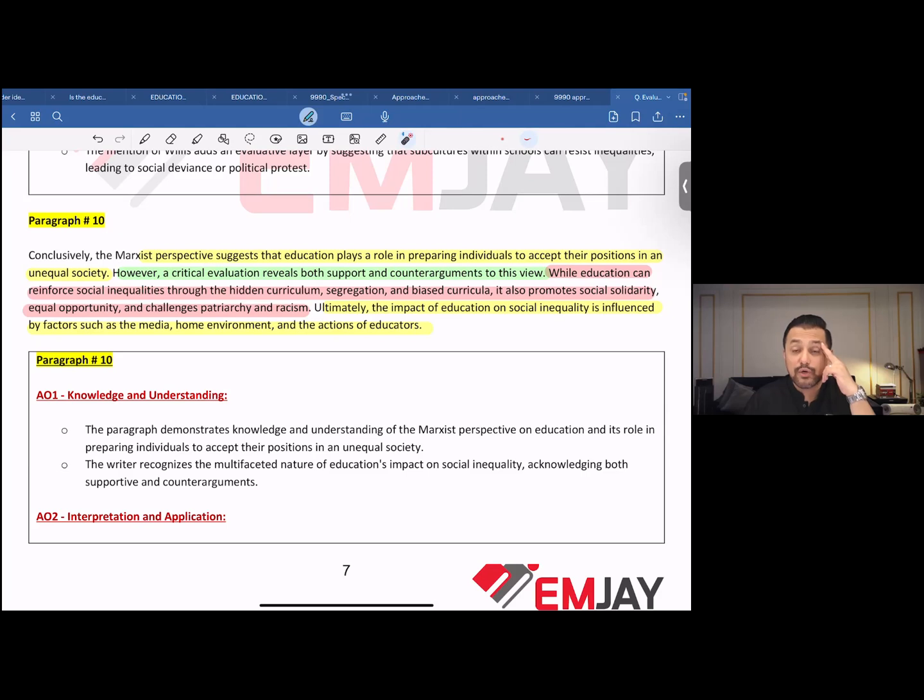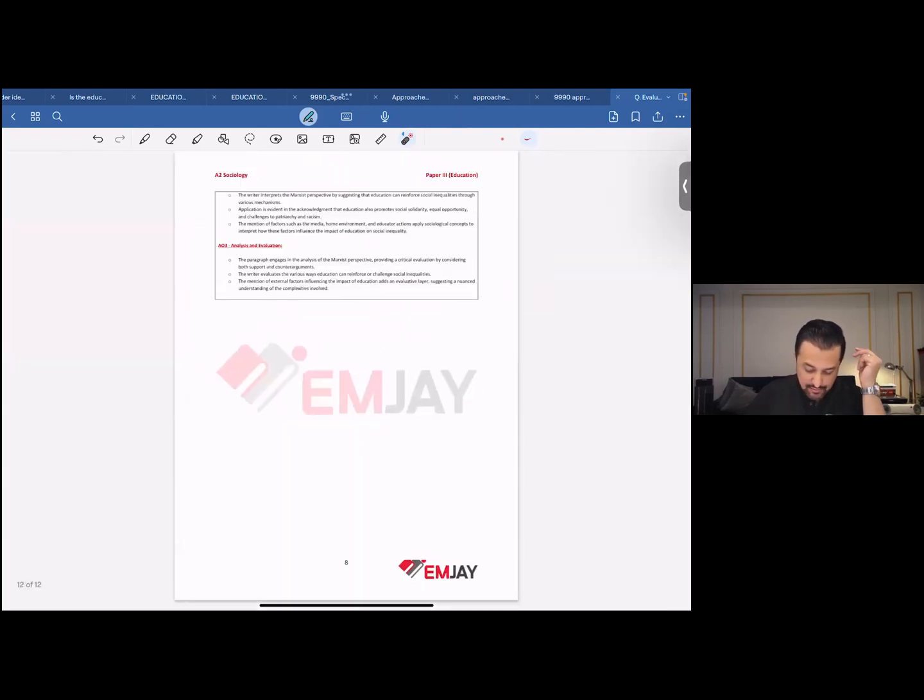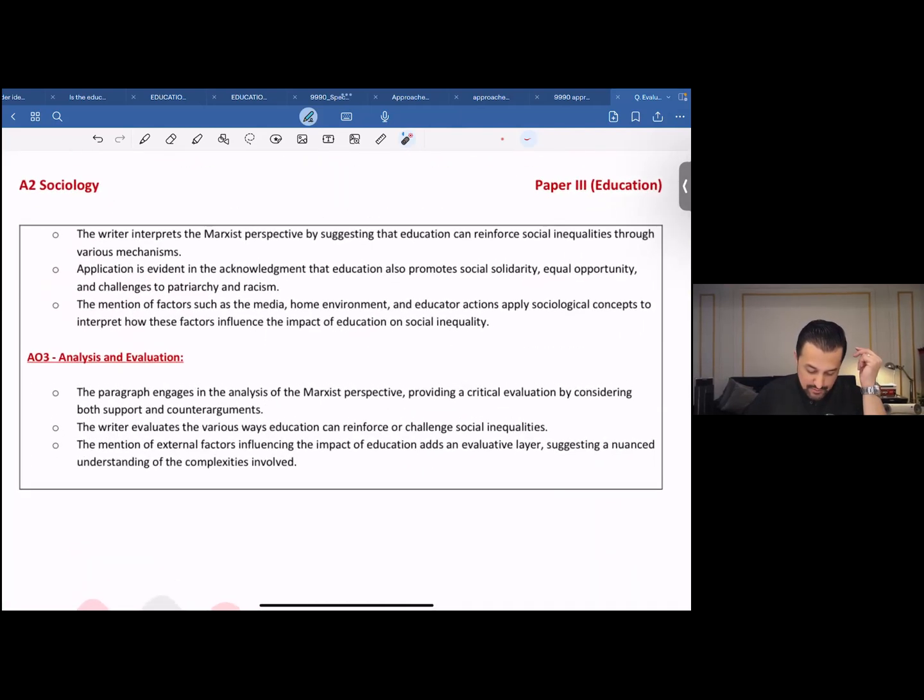What I would advise you at this point is to not write in the first person, to not say "I think this." Let's keep it more formal. I think being formal is better. And yes, this is how you could evaluate or understand the assessment objectives for the conclusion.